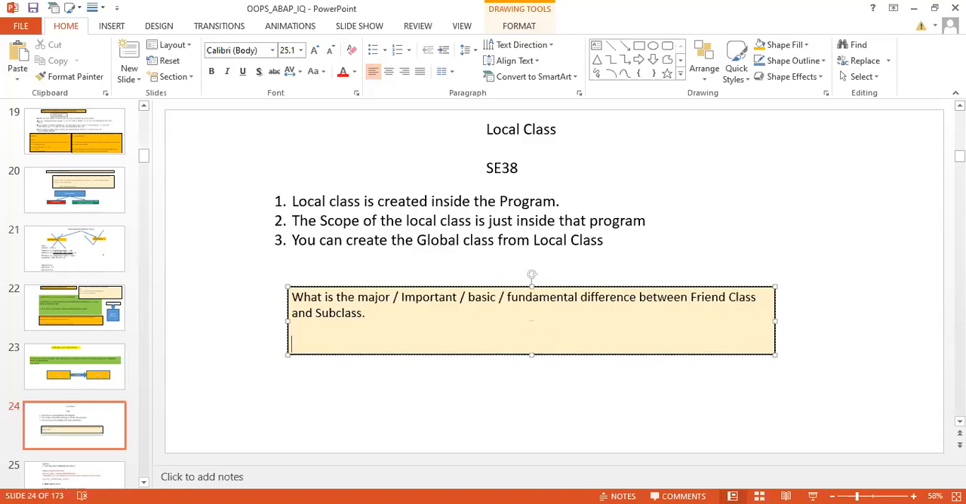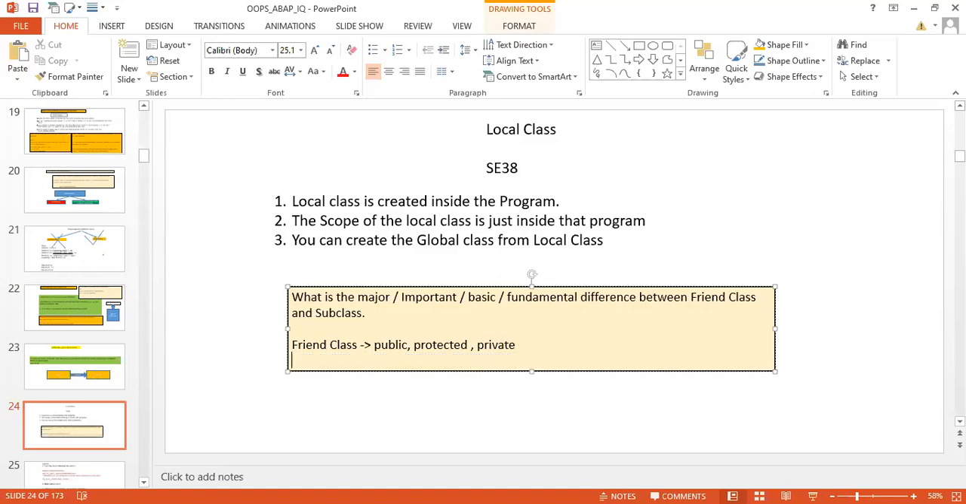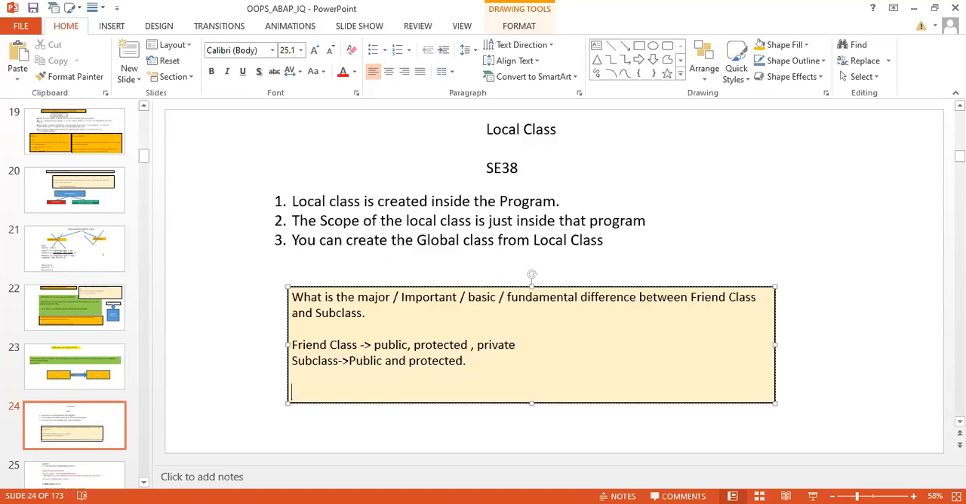So the friend class can access everything, means public, protected, private, everything it can access. A subclass can access public and protected only. Friend class accesses everything; a subclass can access public and protected only. The polymorphism you can achieve with the help of subclass.